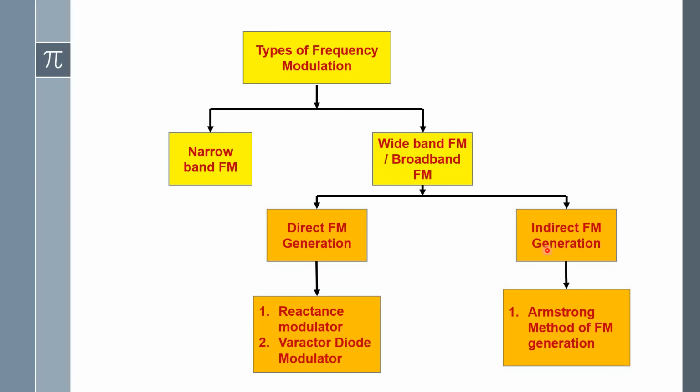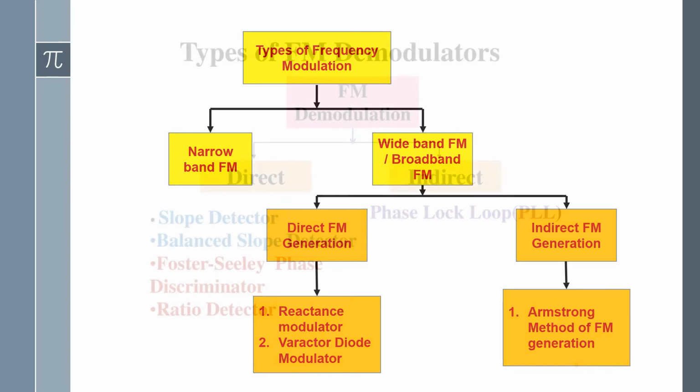In the indirect FM generation, the carrier frequency is indirectly varied by performing phase modulation. So actually we perform the phase modulation, and indirectly we achieve frequency modulation. That's why it is called the indirect FM generation method. Within that indirect method, the Armstrong method of FM generation is available. That we are going to discuss in the next videos.